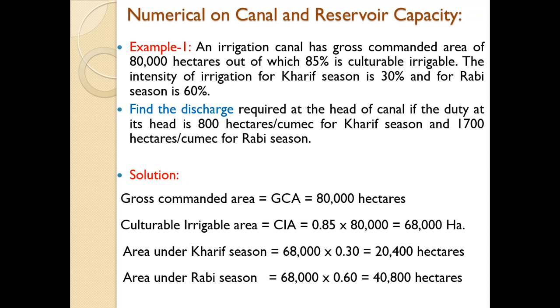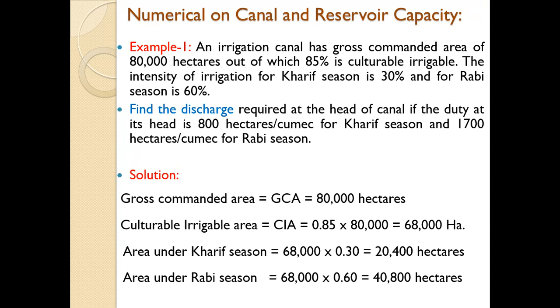cultivable irrigable. The intensity of irrigation for Kharif season is 30% and for Rabi season is 60%. Find the discharge required at the head of canal if the duty at its head is 800 hectares per cubic for Kharif season and 1700 hectares per cubic for Rabi season.